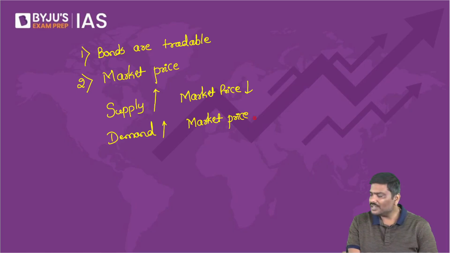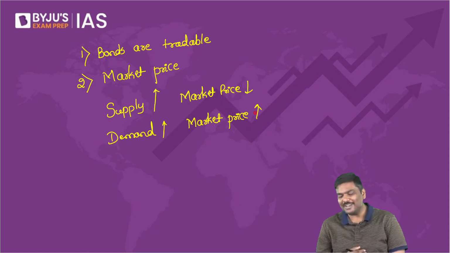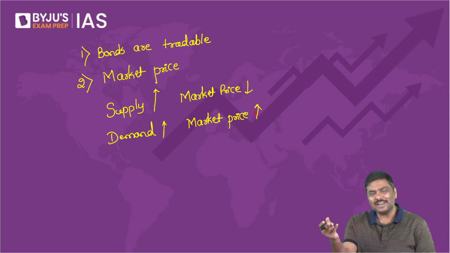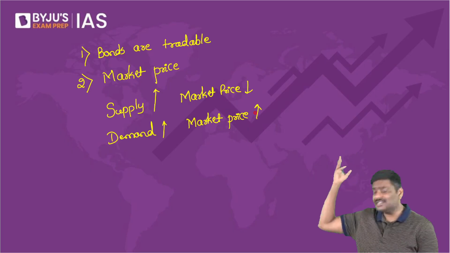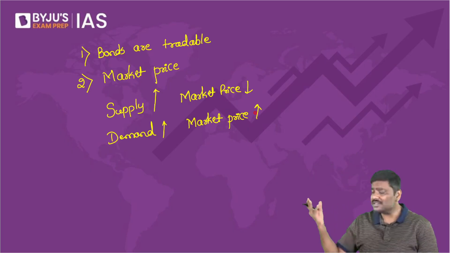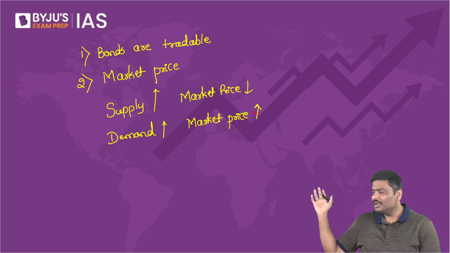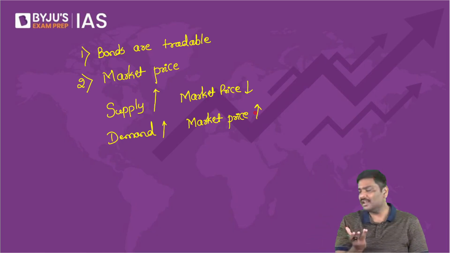There are two students who are asking how supply will lead to change in market price. My dear, if you supply more and more of anything in the market, what will happen to market price? What did you learn in the first class then? This is very surprising now. I'm actually flabbergasted. What did you revise then?